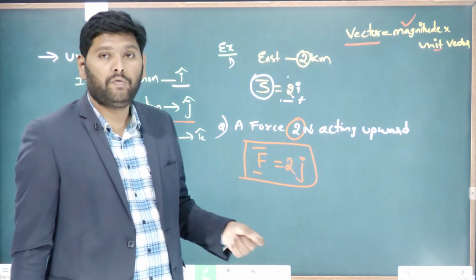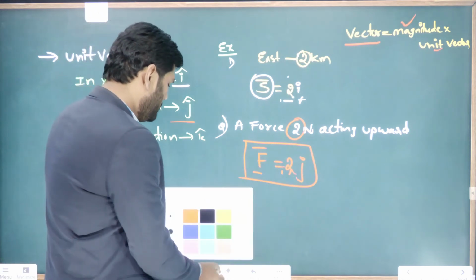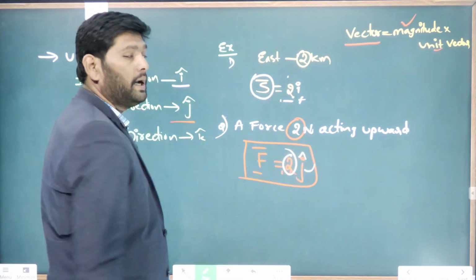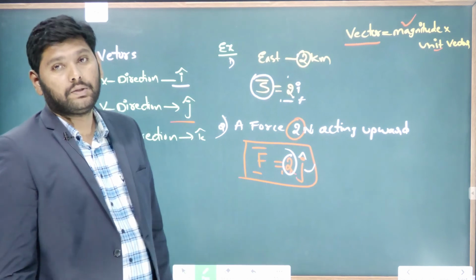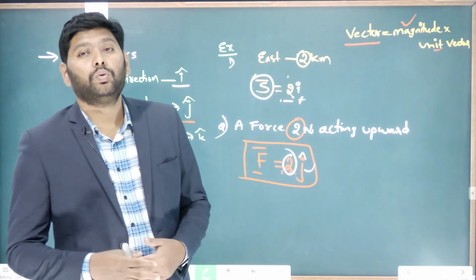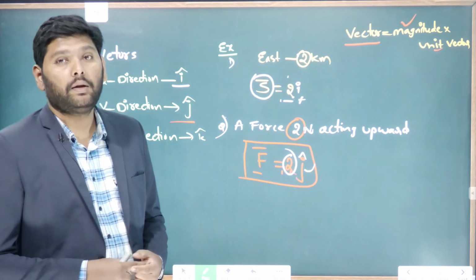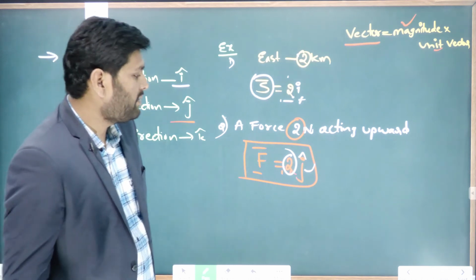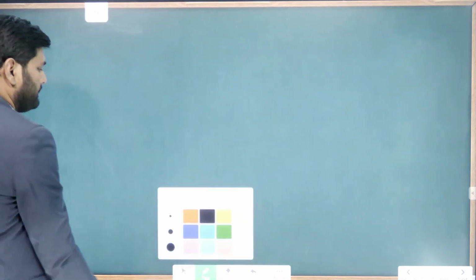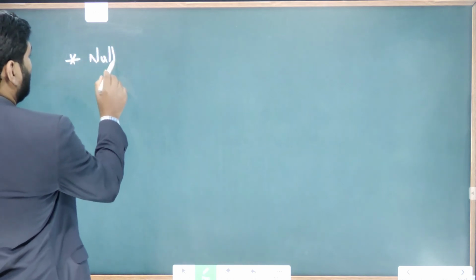In this vector form of force, this 2 represents the magnitude, and this j cap represents the direction of the force. So this is how unit vectors help you to express vectors. Now let us talk about another type of vector. The other type of vector is the null vector.